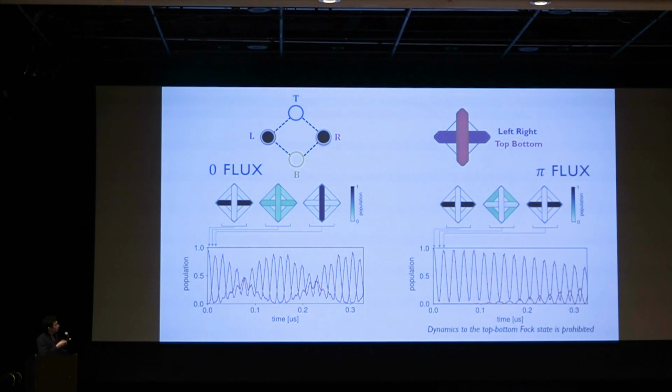Finally, we do this for the pi flux device, and we see something very different, where now the dynamics to the top and bottom Fock state is prohibited. In this case, we start off with the left-right state, we go into a superposition of all the states except the top bottom, and then we go right back to the left and right state. So this is similar to the single particle physics, where we had one lattice site that was unoccupied. In this case, now we have one Fock state that's unoccupied.